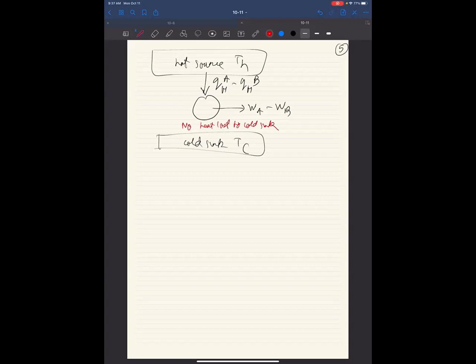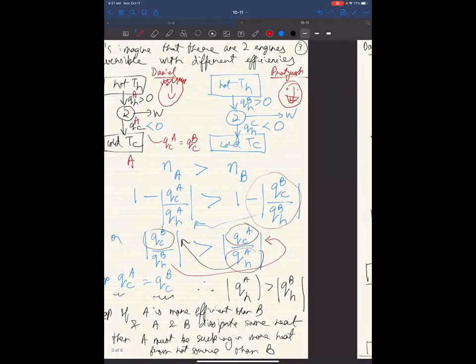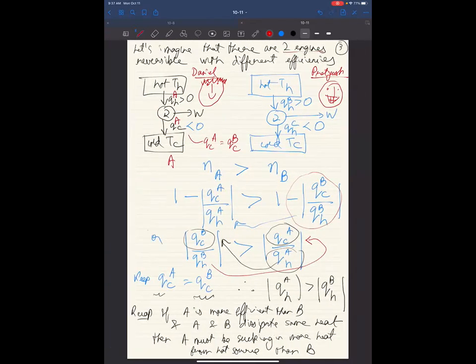This is not possible. Kelvin's statement of the second law of thermodynamics says you cannot have a process where all you are doing is taking heat out of a hot source and converting it into work. If we had such a process, its efficiency would be 100%, right? There is no heat being lost. So through this abstract argument, we have just shown that our original premise, that we can construct two reversible engines with different efficiencies, has a problem.